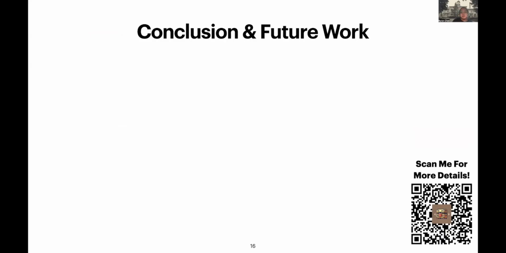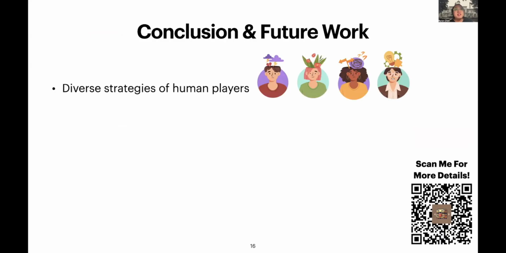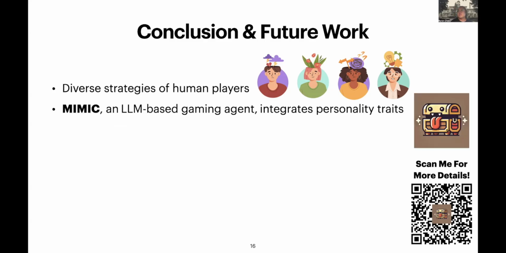In conclusion, inspired by the diverse strategies of human players, we integrate personality traits into an LLM-based gaming agent called Mimic, which outperforms the SOTA tools in terms of both interaction diversity and performance in task completion.